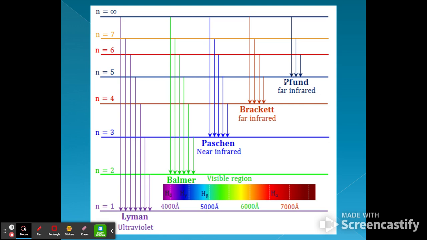I don't actually know what this P-Fund series is called, if it's just called the P-Fund series or what. First time I've seen it. But there's a name for each of these series. I just haven't studied any of them because it doesn't matter for what I teach, generally speaking. But going down to n equals 5, we got the P-Fund. N equals 6, there's another one. And n equals 7, there's another one.